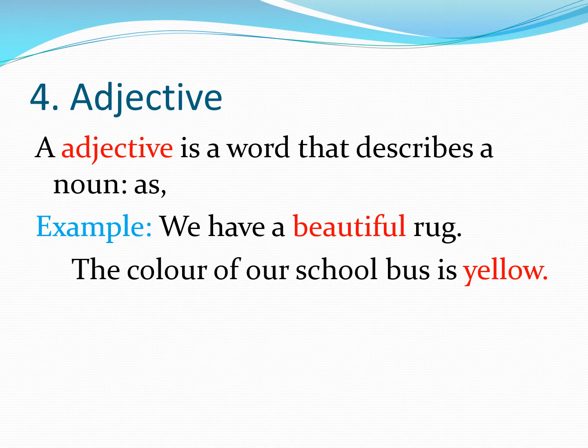So now children, you have to do exercise A. In this exercise, you have to identify the nouns, adjectives and pronouns and write them in the correct columns. First one is done for you. Here, he is the pronoun and fresh is an adjective and apples is a noun.